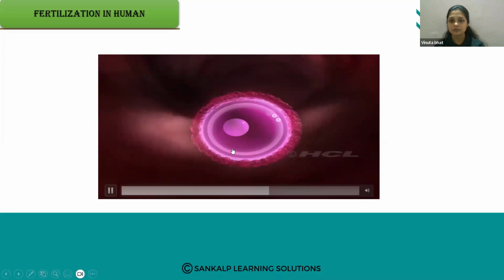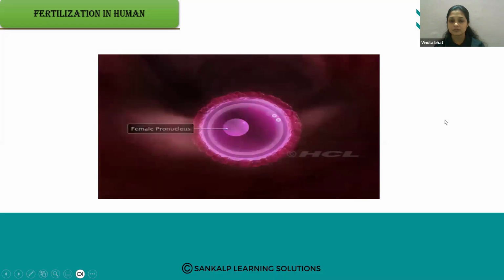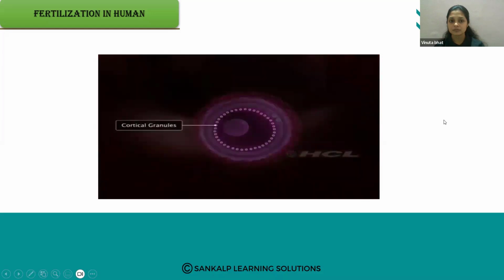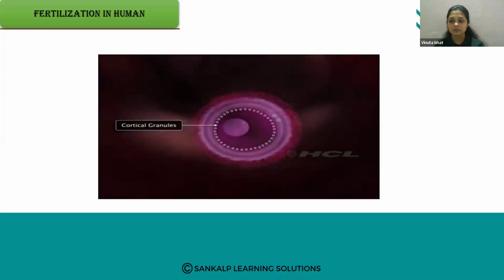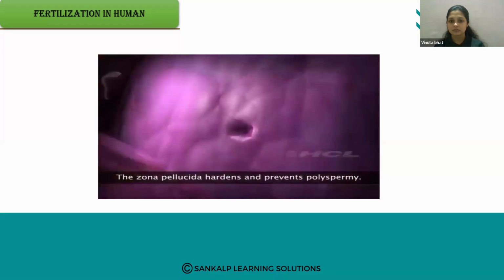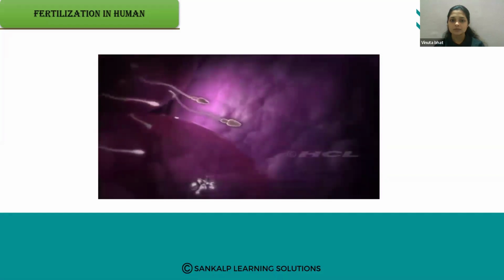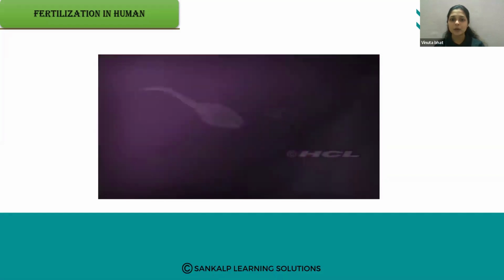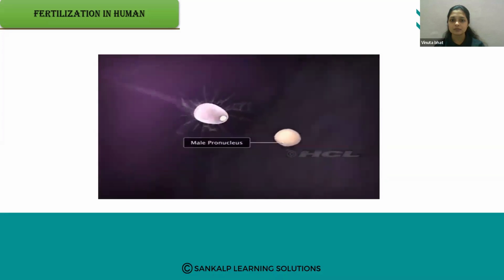The nucleus of the ovum is now called the female pronucleus. The cortical granules present below the egg plasma membrane release enzymes which harden the zona pellucida and block further entry of sperms. Only one sperm is able to enter the cytoplasm of the ovum.